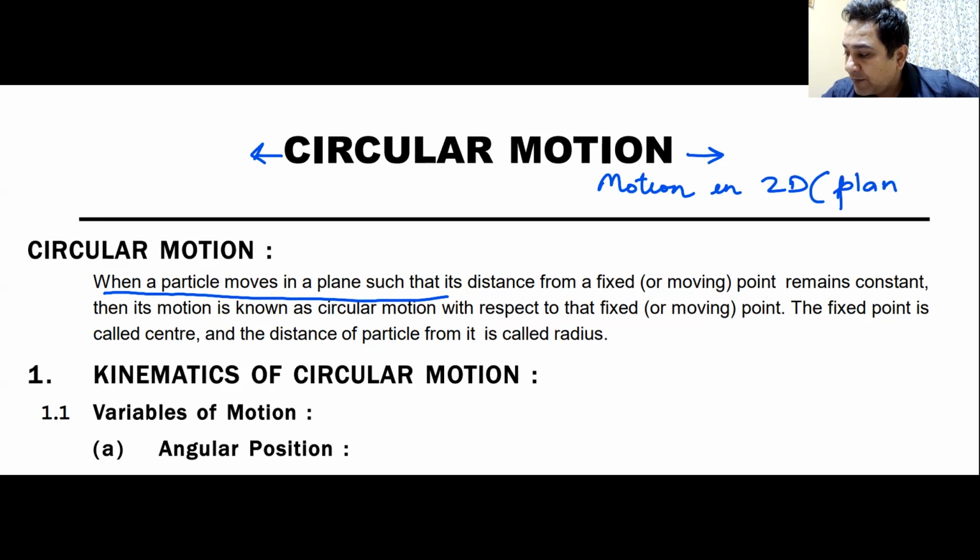This motion happens on a surface. A surface is a two-dimensional body, and hence we call this motion as motion in two dimensions. I hope this is clear to all.